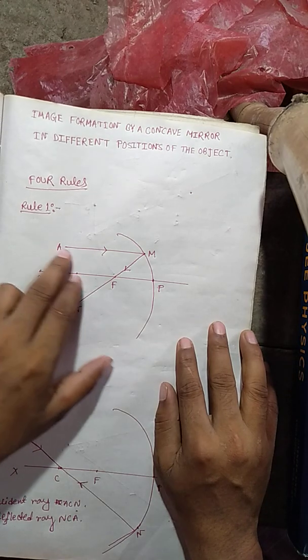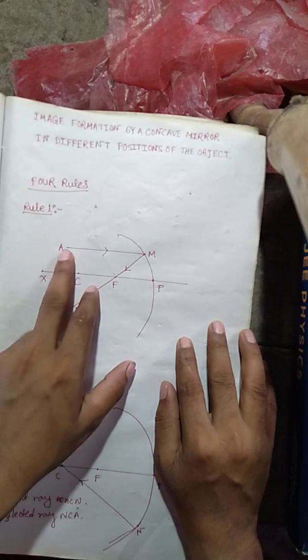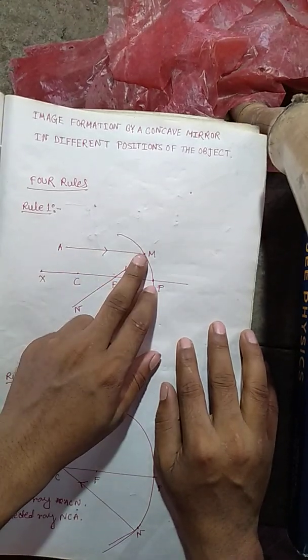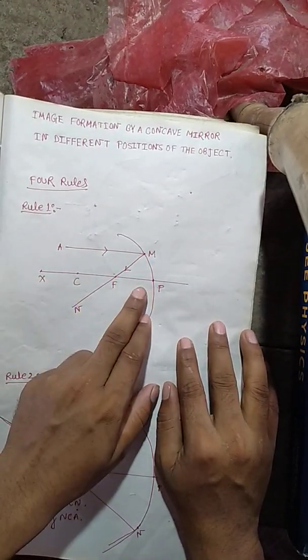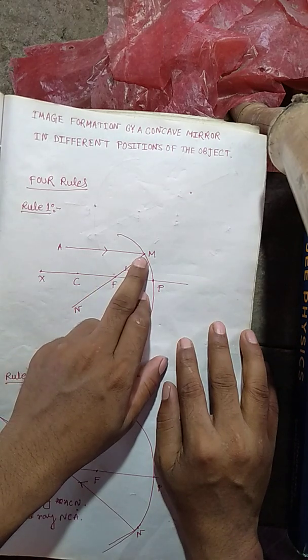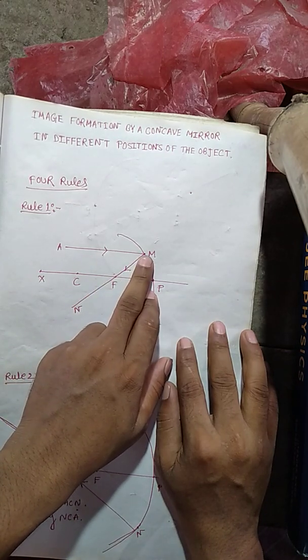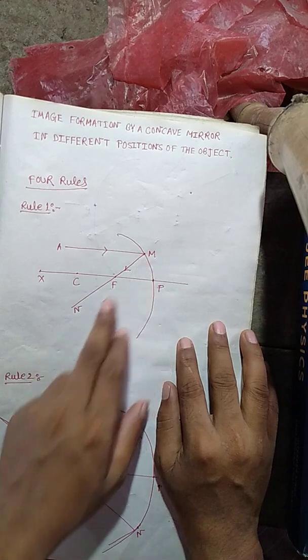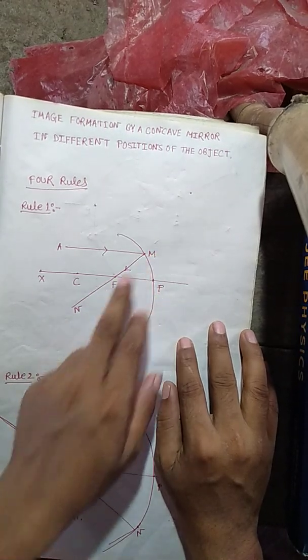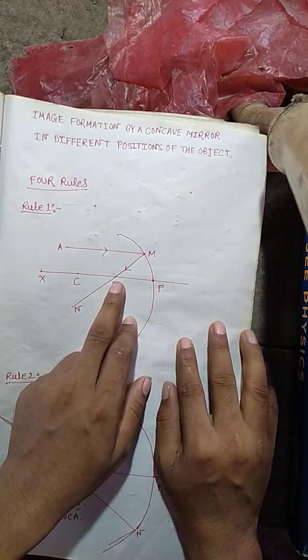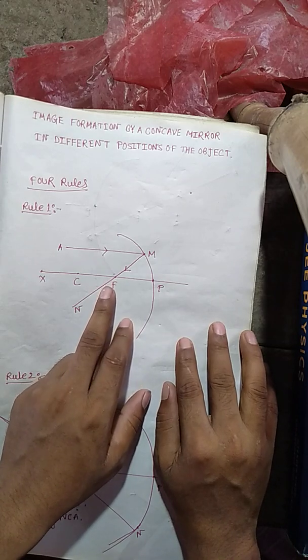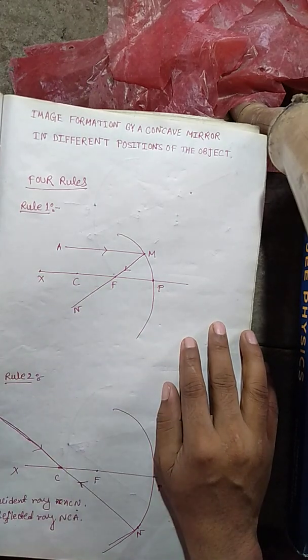This is the incident ray AM, which is parallel to the principal axis XP, and it falls on the concave mirror. After reflection, the reflected ray MN passes through the principal focus. So this is rule 1.